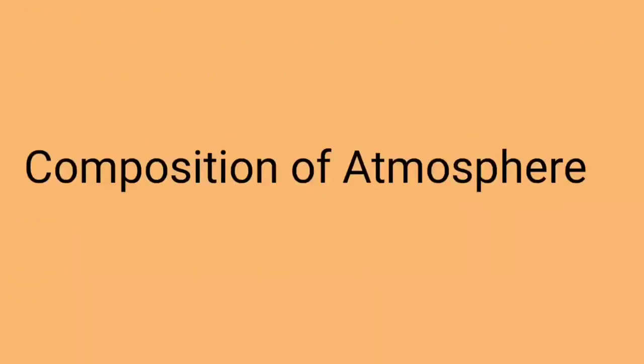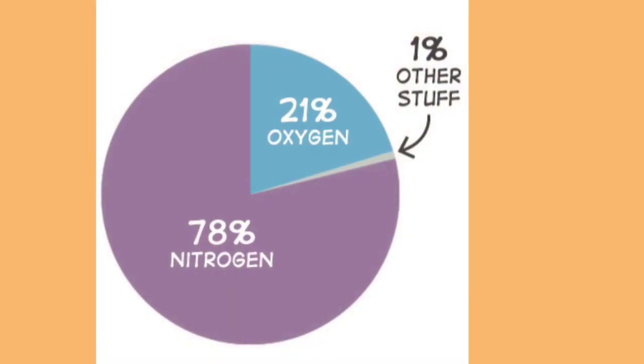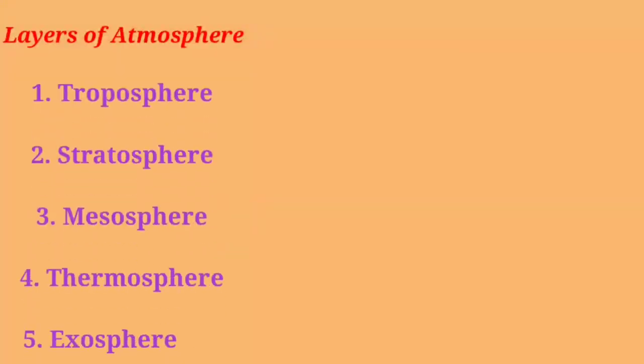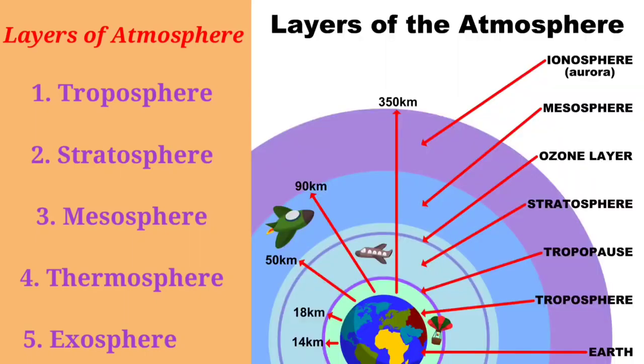Let's talk about the composition of atmosphere. Earth's atmosphere is composed of 78% nitrogen, 21% oxygen, 0.9% argon and 0.1% other gases. Trace amounts of carbon dioxide, methane, water vapor and neon are some of the other gases that make up the remaining 0.1%. The atmosphere is divided into 5 different layers based on temperature: troposphere, stratosphere, mesosphere, thermosphere and exosphere.